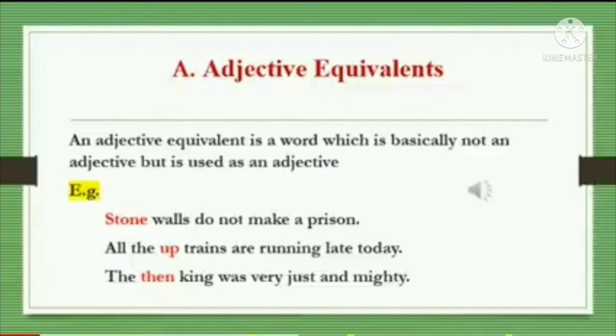First example: stone walls do not make a prison. Here stone is a noun, but it describes another noun, walls. Second: all the up trains are running late today. Up is a preposition, but it qualifies the noun trains. Third: the then king was very just and mighty. Then is an adverb, but it adds to the meaning of the noun king.